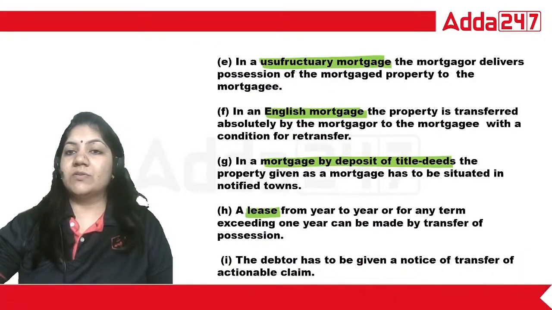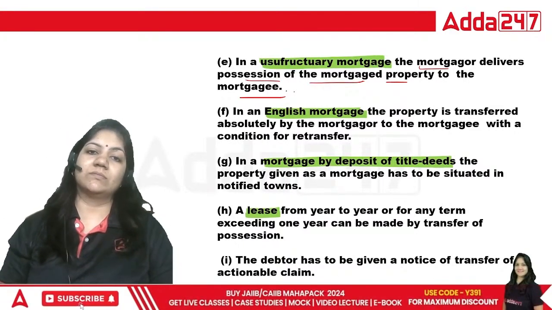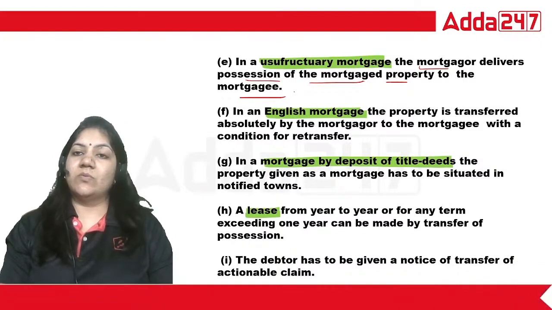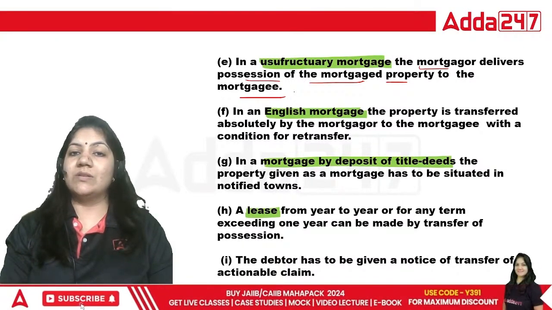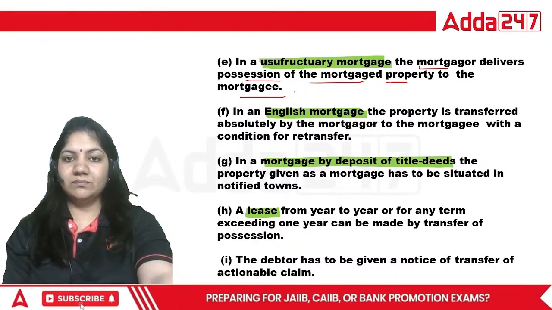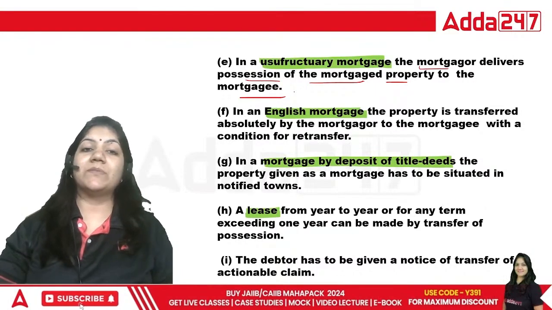In the usufructuary mortgage, the mortgager delivers possession of mortgage property to the mortgagee. That is true and false. Tell me the right answer. So in the usufructuary mortgage, yes, this is absolutely true.